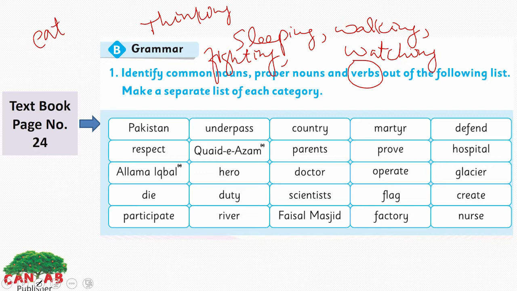All these are actions and these are called verbs. So you have to make a separate list of each here: common nouns, proper nouns and verbs separately. The words which show action, you have to make a separate list, and the common nouns and the proper nouns will both have separate lists here.